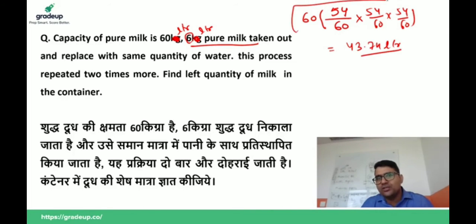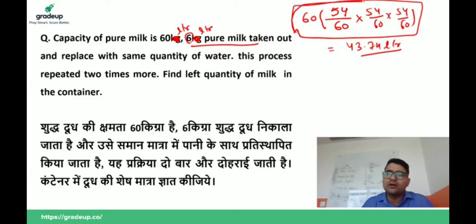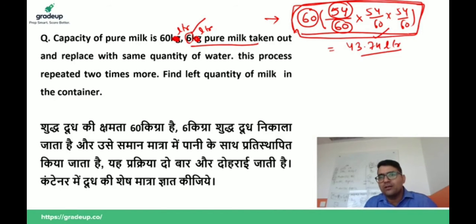I know this is actually the same as the formula, but you have to do it like this in your exam. First of all, write the initial quantity here and here. If 6 liter is taken out, we are left with 54 liter. This process is repeated 2 times more, so there are a total of 3 times. So this should be your answer. I hope this point is clear to all of you. Yes or no? Write in the comment box.